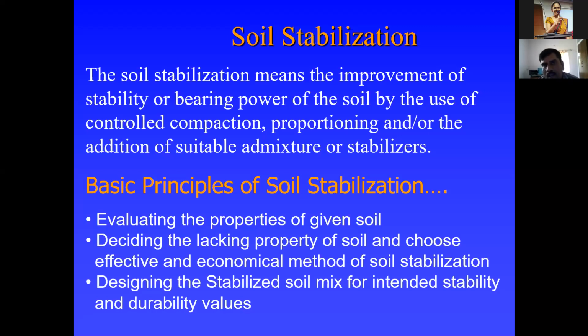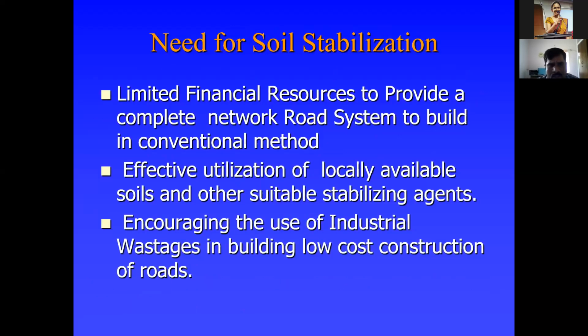It's very important to improve the permeability characteristics. Especially where limited financial resources are available to provide a complete network with conventional methods of road construction, we use effective utilization of locally available materials, soils, and other suitable stabilizing agents, and also encourage the use of industrial waste. Especially industrial waste like fly ash, which may be pozzolanic or non-pozzolanic, is available to use to build low cost constructions.